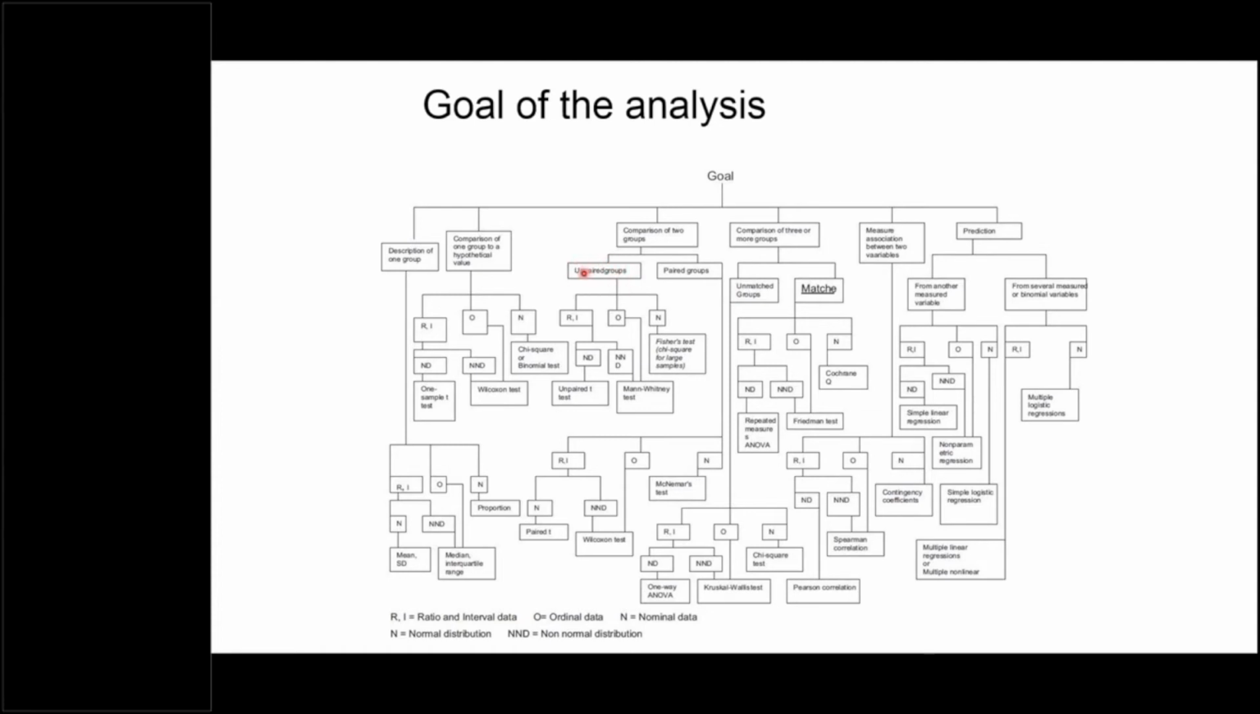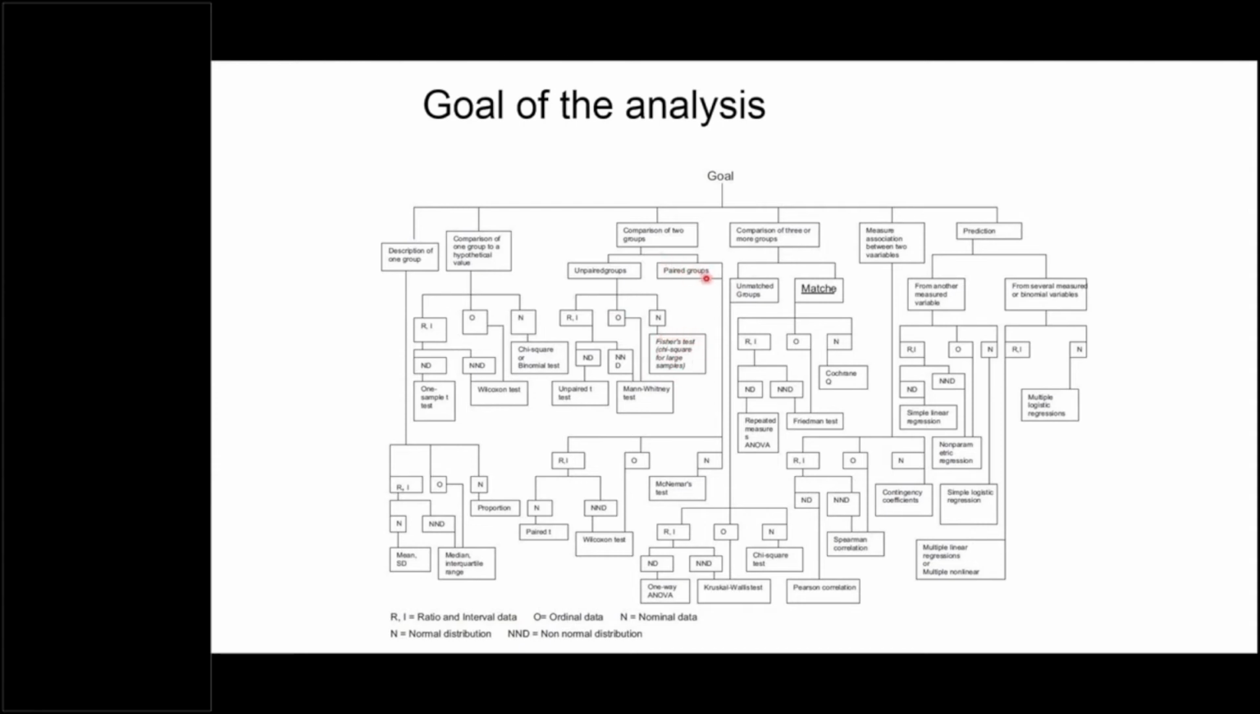Now if our data is under the ratio or interval scale, and if it follows the normal distribution, then we will use the unpaired t-test. We will discuss all these things again with some examples. And if data does not follow the normal distribution, then we will use the Mann-Whitney test. If data is ordinal, then again we will use the Mann-Whitney test. If it is nominal, then we'll use chi-square or Fisher's exact test.